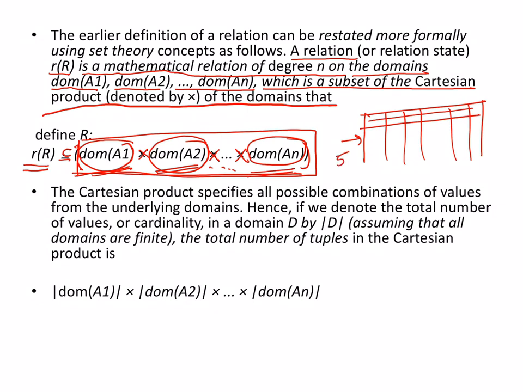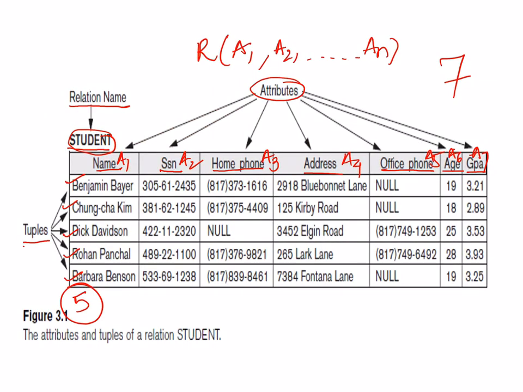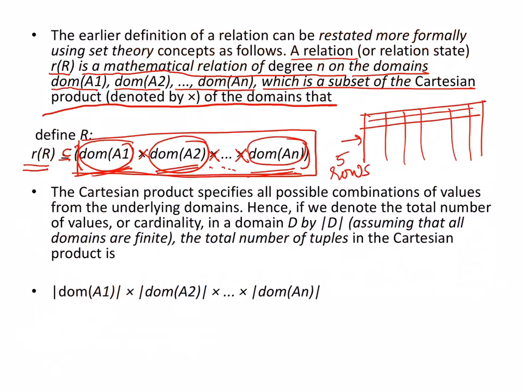There were only 5 rows. Do we remember from the last diagram that I showed you? There were only 5 rows. Can you see here? 5 rows. So the possible values are definitely more, but how many are there in the relation? Only 5 rows. That means it is a subset of, or equal to, the Cartesian product of this. The same thing has been represented here.